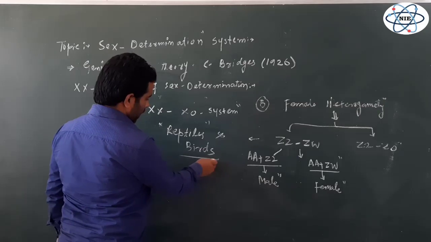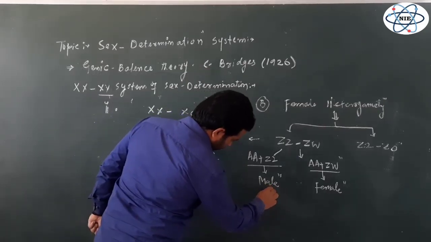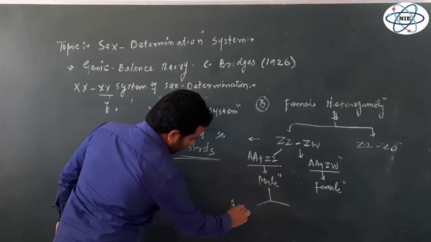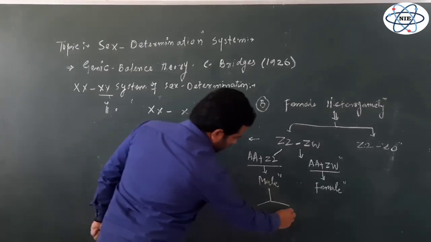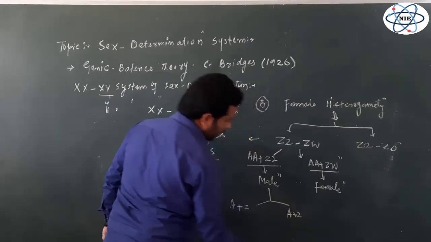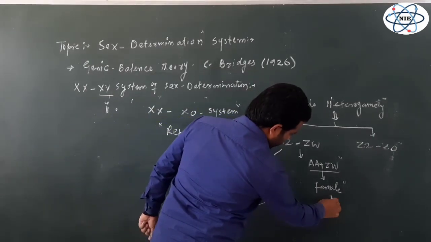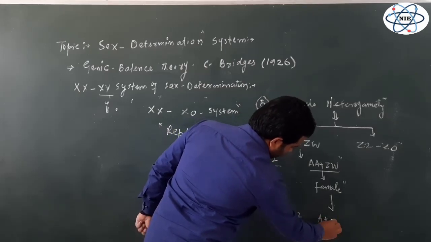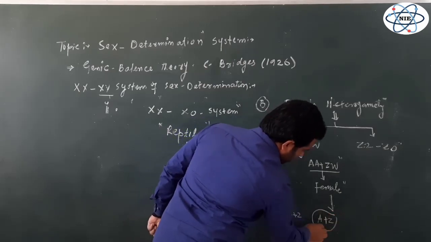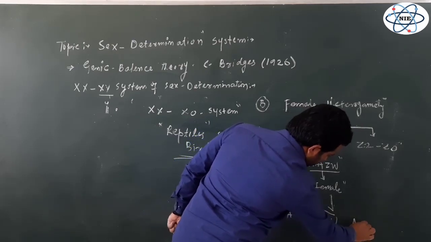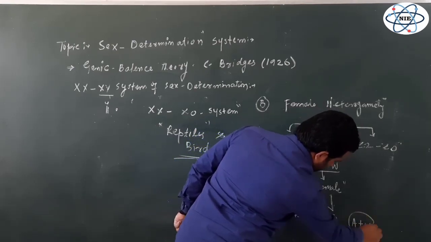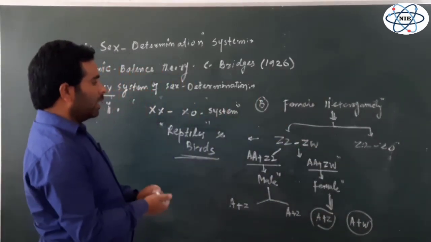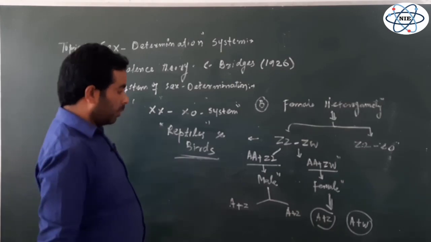So again, we can see if there is gametogenesis in this male individual, it can produce similar types of gametes. One will be A plus Z, another is also A plus Z, similar, homogametic, while this female individual produces two different types of gametes. One is A plus Z and another will be A plus W. So here you can see the female is heterogametic. Female is producing two different types of gametes.